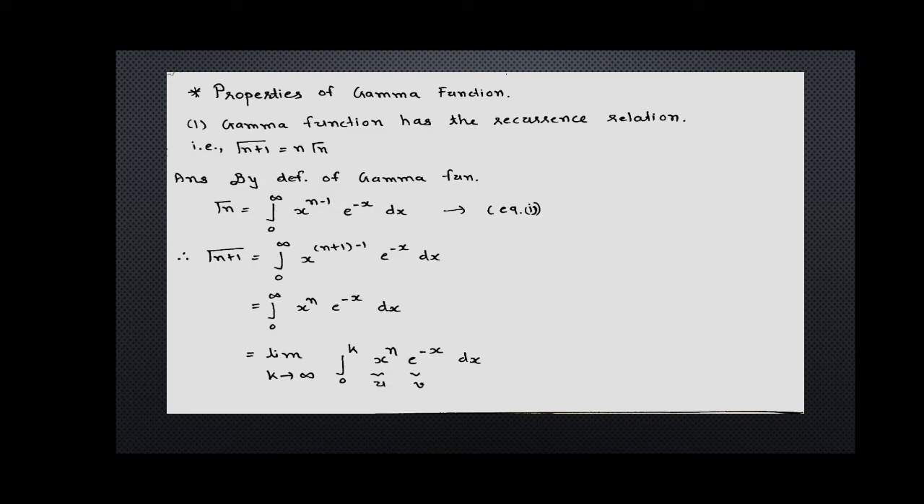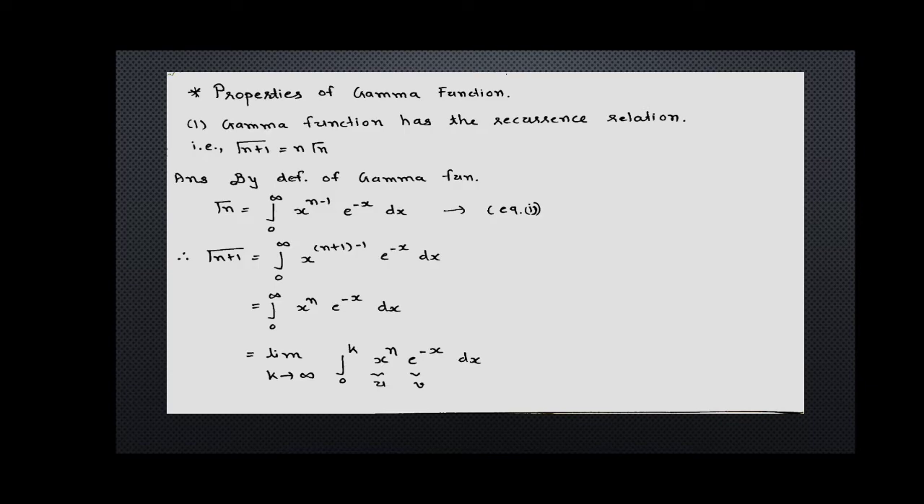Using previous note for closed interval 0 to infinite, we can write the property of limit k tends to infinite. So here we can use limit k tends to infinite integration from 0 to k x raised to n into e raised to minus x dx. Here x raised to n and e raised to minus x are both the functions of x. So using the rule of integration by parts, let x raised to n as u and e raised to minus x